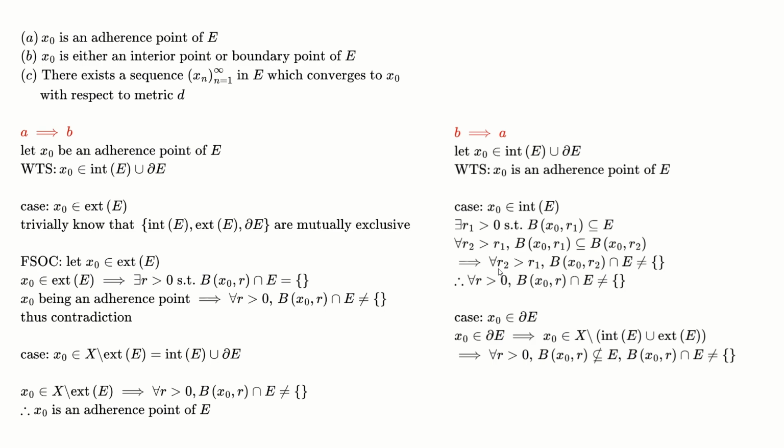And thus for all r2 greater than r1, the ball of x naught comma r2 intersected with E is not equal to the empty set. We know this is true because the ball for r1 is always contained in here, so any intersection with E with this r2 contains the r1 intersection. Since that one is non-empty, this one is non-empty as well. Therefore, for all r greater than 0, since r1 and r2 are both greater than 0, the ball of x naught comma r intersected with E is not equal to the empty set.